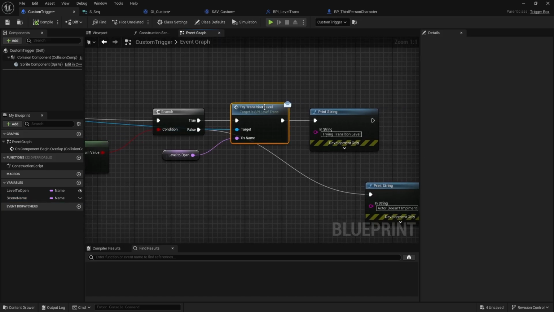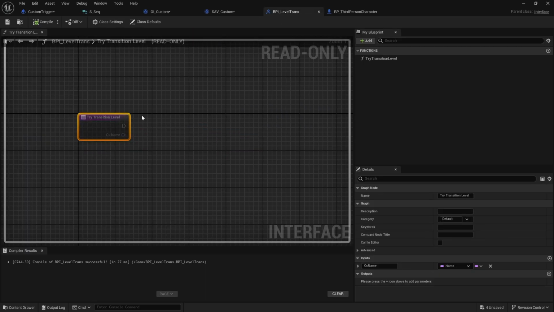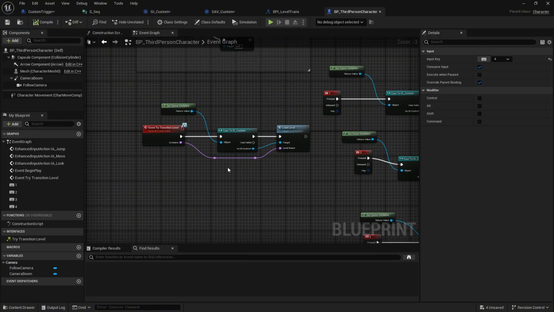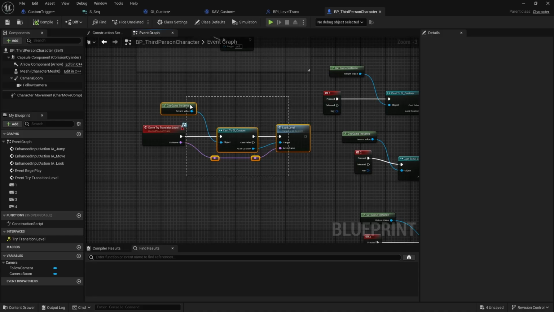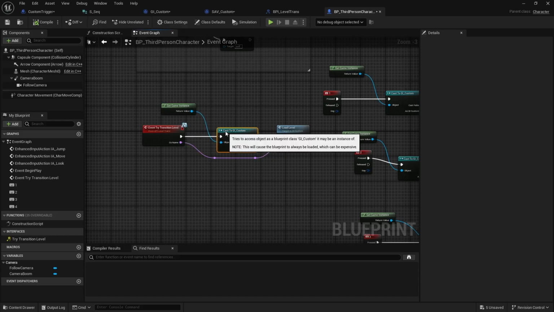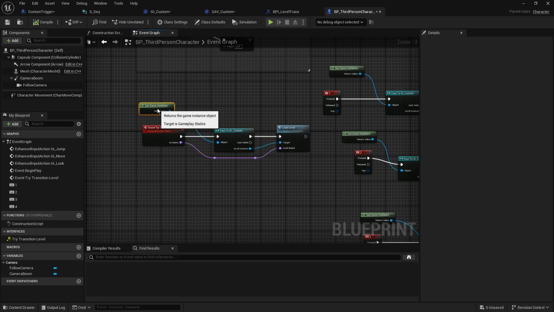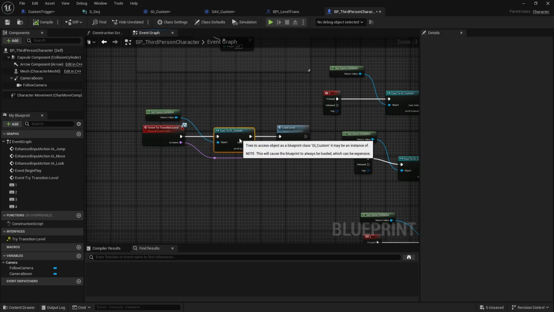And then we have our interface here, which is just try to transition level, which is really simple. It just passes the cutscene name into the third person character, so we don't have to cast into anything besides our game instance, which I probably wouldn't even use game instance for this. I'd probably use like a custom function library to just kind of bypass using the game instance. I probably wouldn't use this unless I absolutely had to. I'd probably use the game mode here, especially if we're streaming levels. But this person used the game instance, so that's what we used in the example.